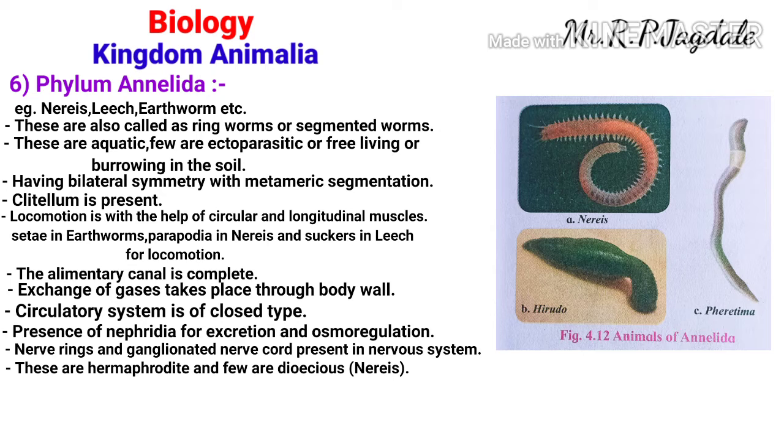Alimentary canal, nervous system, and circulatory system are well developed. The nervous system is well developed because nerve rings and ganglionated nerve cords are present. These are mostly hermaphrodites, but a few are dioecious animals. This is about the phylum Annelida.